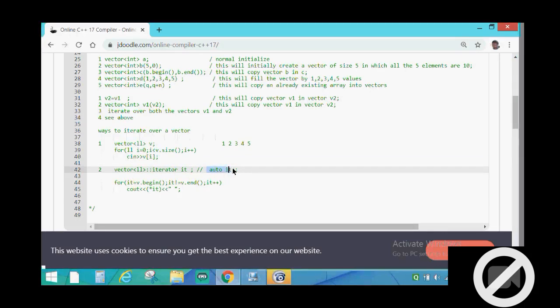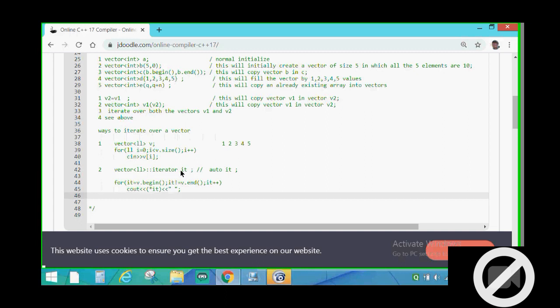Now, how this syntax works is that auto is a keyword where the compiler automatically identifies the type of the iterator according to the syntax we have written. So with auto, the compiler itself decides which type of container the iterator belongs to. But sometimes the compiler can be mistaken and throw an error, so I would recommend that you declare the iterator like this.